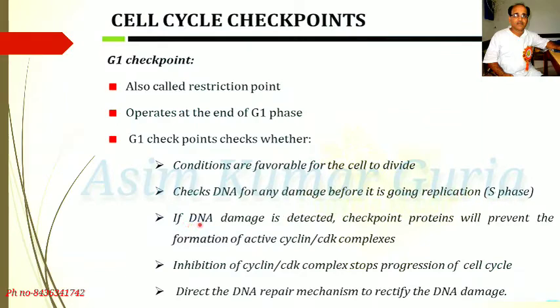If DNA damage is detected, checkpoint proteins will prevent the formation of active cyclin CDK complexes. Inhibition of cyclin CDK complex stops progression of the cell cycle and directs the DNA repair mechanism to rectify the DNA damage.